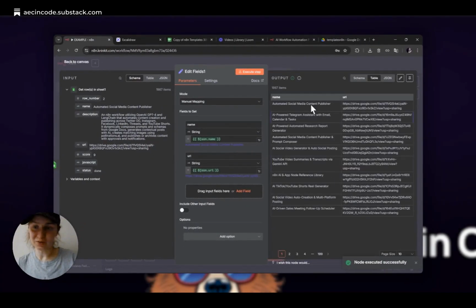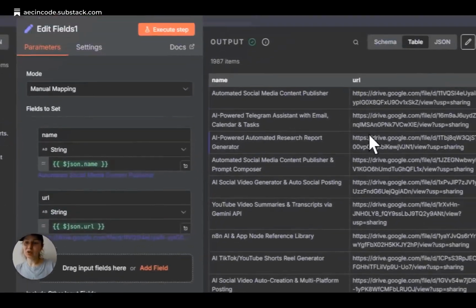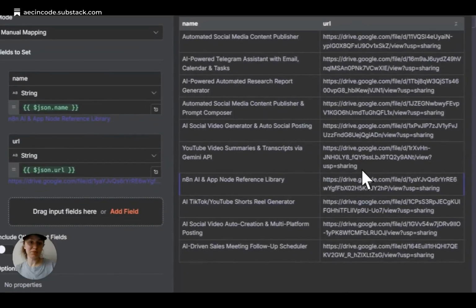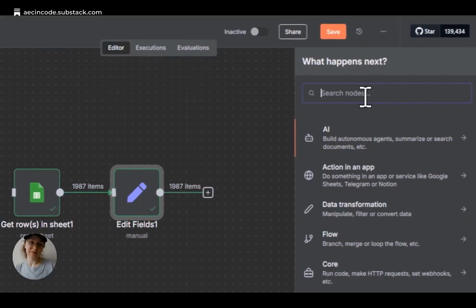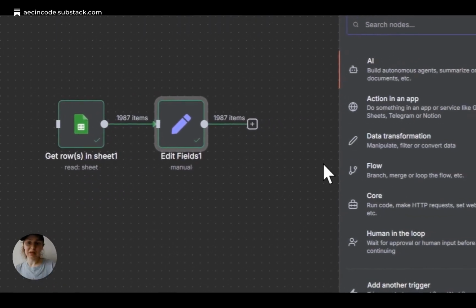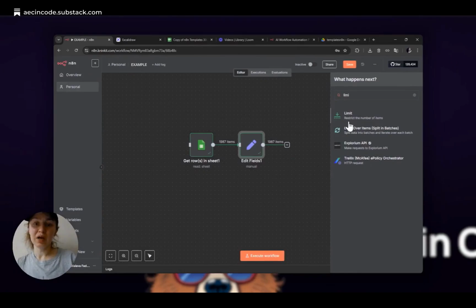I don't want to download all the 2000 files, so I would like to limit my outputs and let's say download only 5 items. Yes, here are my 5 items.